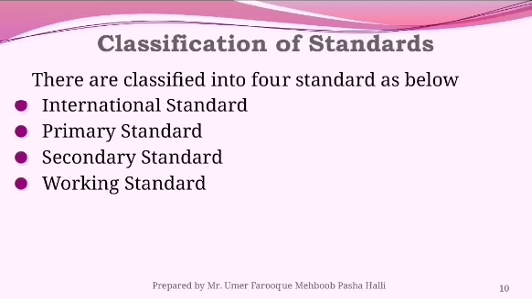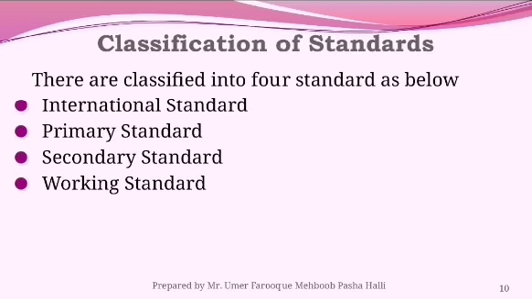Now the second is the primary standard. These standards are absolute, that is, standards having the highest accuracy. That means they are the ultimate reference standard kept by national standard laboratories in different parts of the world. Next is the secondary standard. The secondary standard is the basic reference standard used in industrial measurement laboratories.